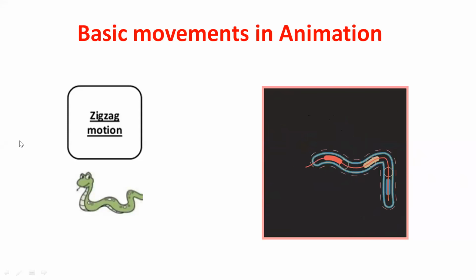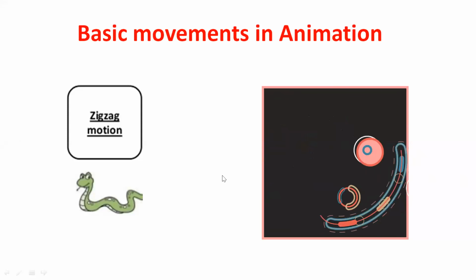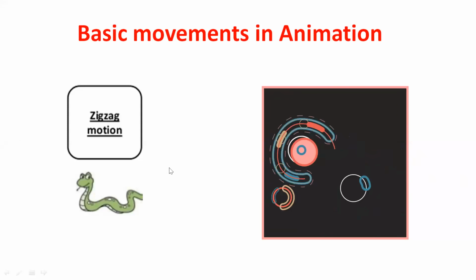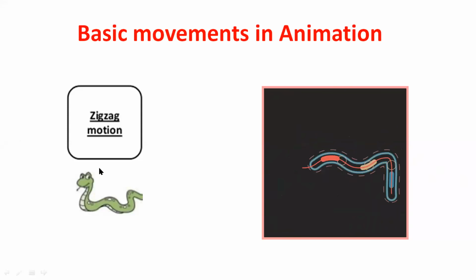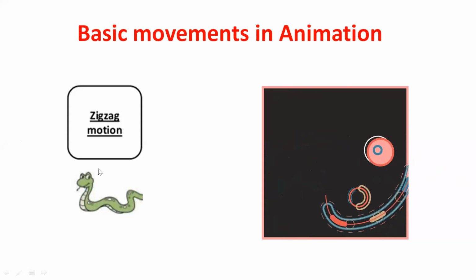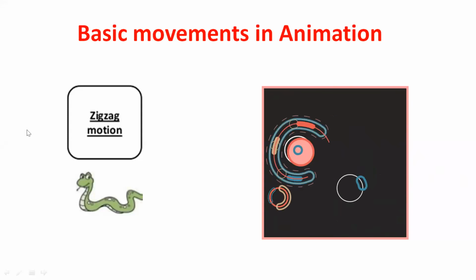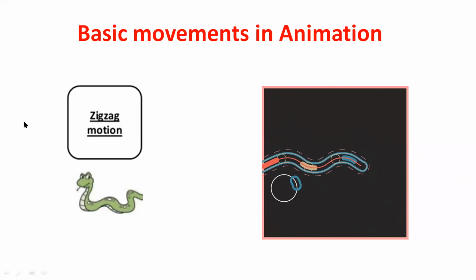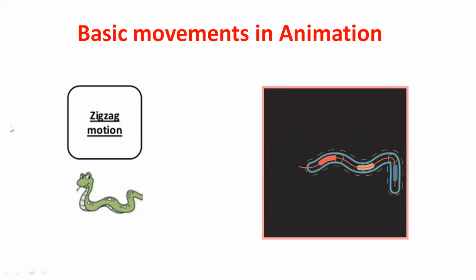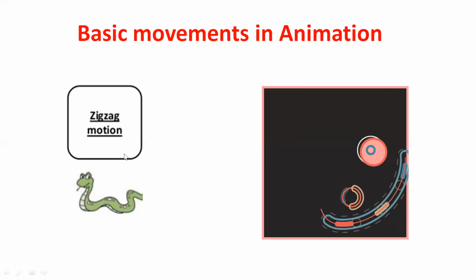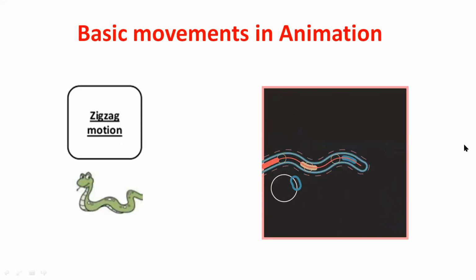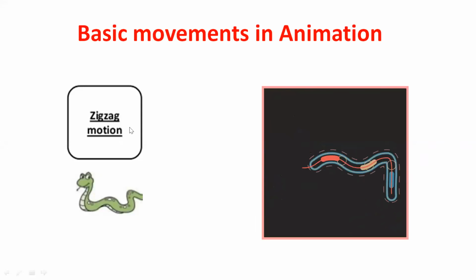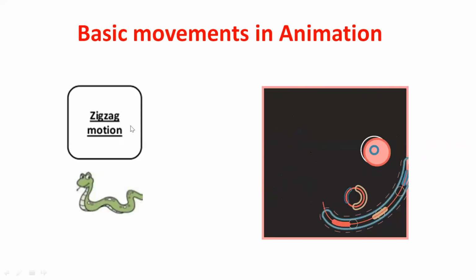If a person is running, he can't run in a straight line. Obviously he will be moving from left to right or right to left, but there will be some zigzag movement. That zigzag movement must have some uniformity. That means I'm moving the mouse from here and it has to move like this. It must have some uniformity. So this is a very important motion.